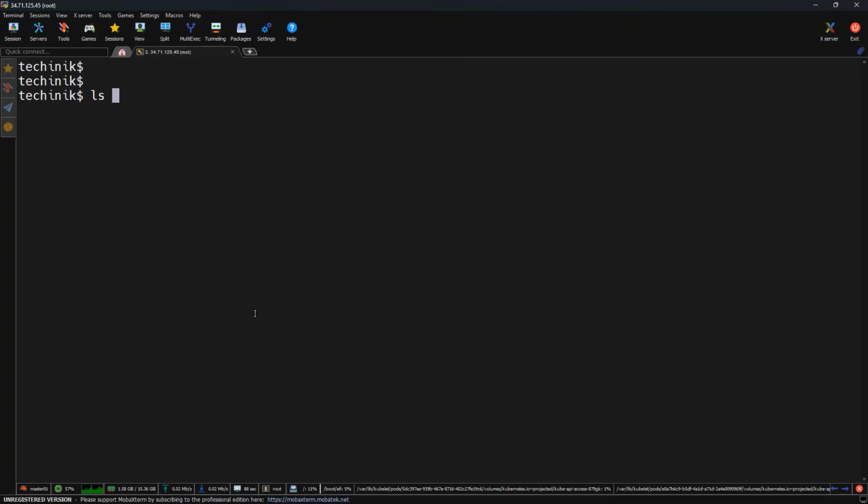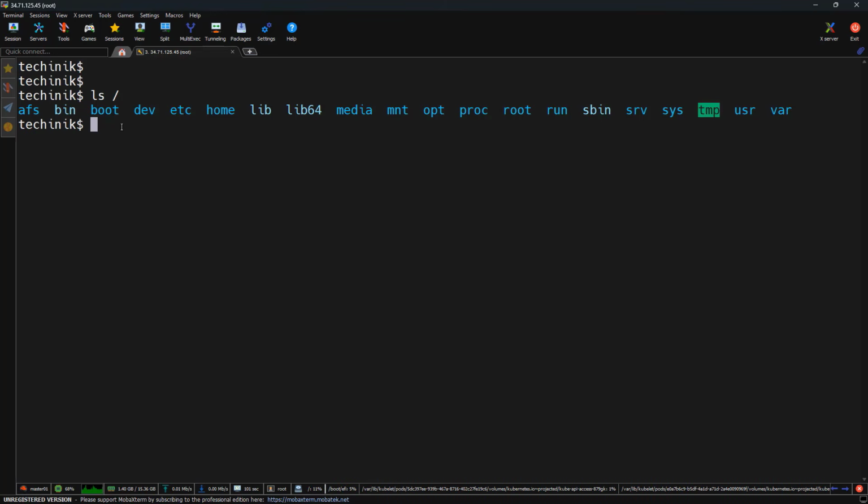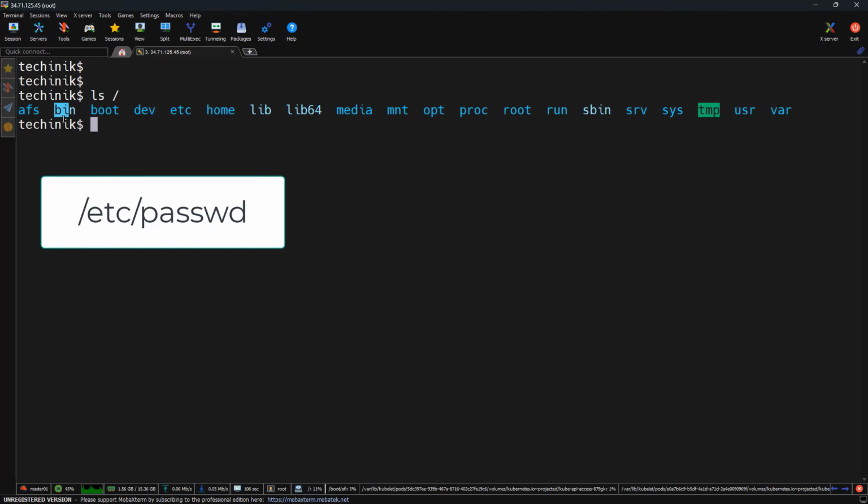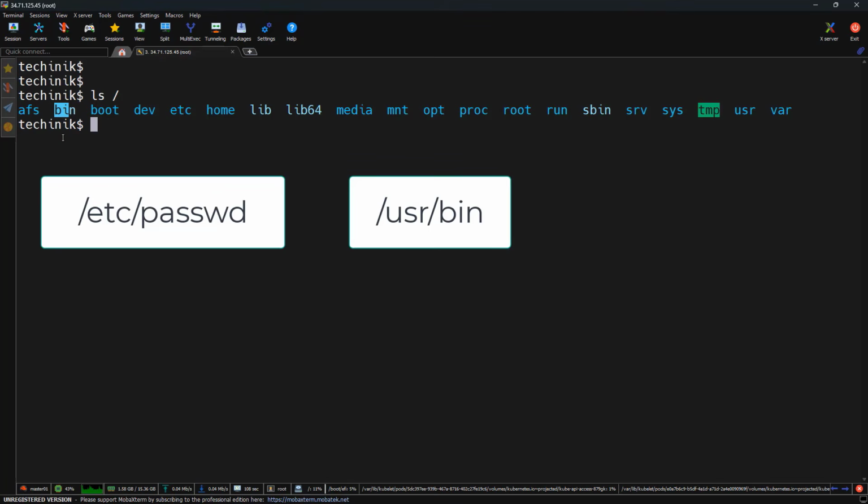If I run ls /, it will list the multiple directories which are under the / drive. This is not just a directory. This is the starting point of the entire file system. So every path in Linux, like /etc/passwd, /usr/bin, all of them are resolved from the / only.